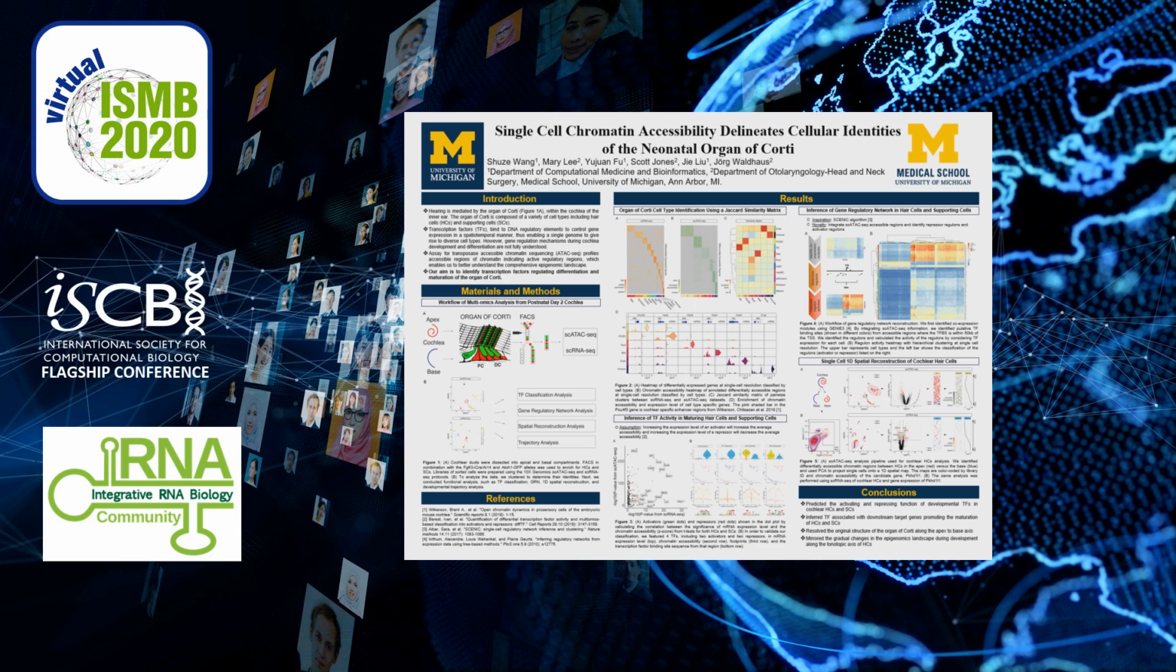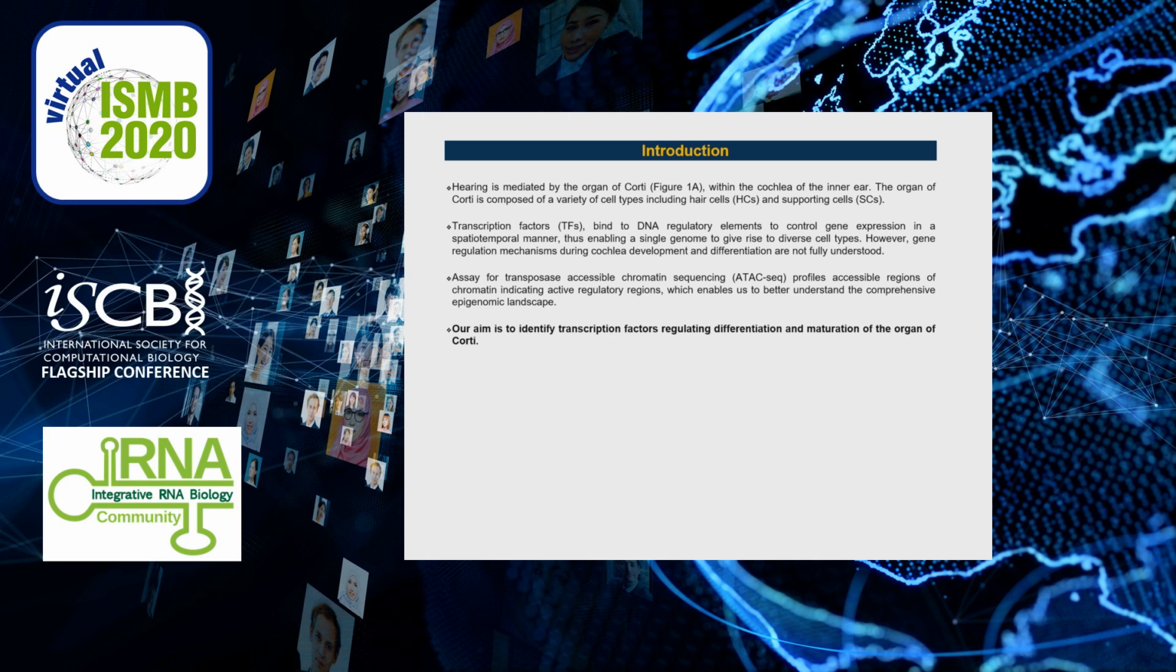Today I'm going to talk about single-cell chromatin accessibility delineating cellular identities of the neonatal organ of Corti. Hearing is mediated by the organ of Corti within the cochlea of the inner ear. The organ of Corti is composed of a variety of cell types including hair cells and supporting cells.